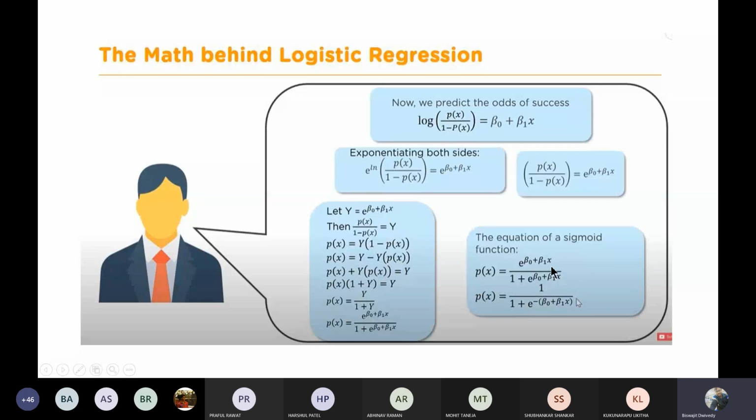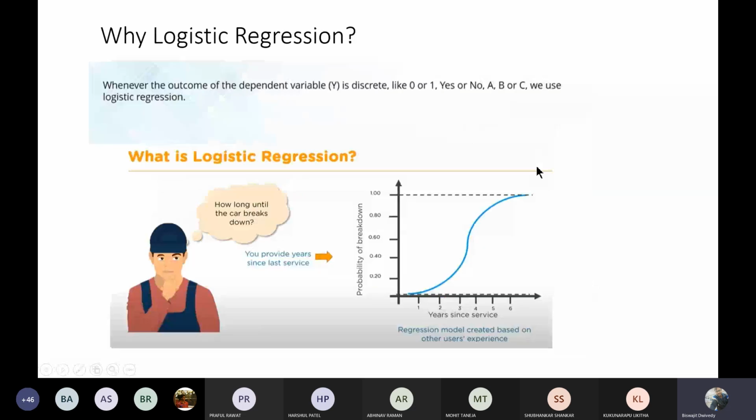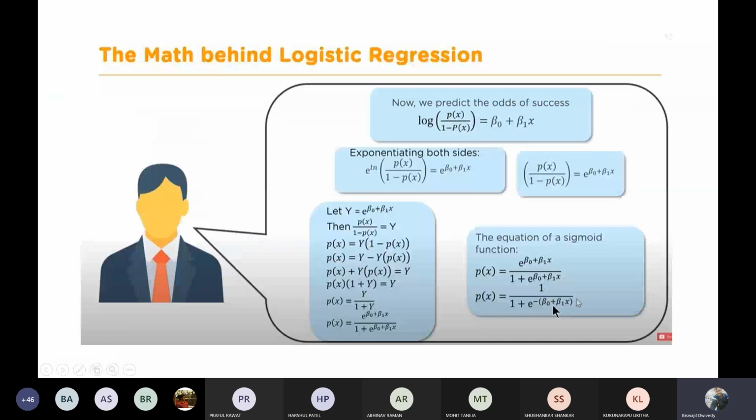If I divide the numerator and denominator by this quantity, then the final equation of your p of x becomes 1 by 1 plus e to the power minus of beta naught plus beta 1 x. This is the equation which we already talked about. You can see here, 1 by 1 plus e to the power minus of mx plus b, written there in a different form. This beta naught is your c and beta 1 is your slope.